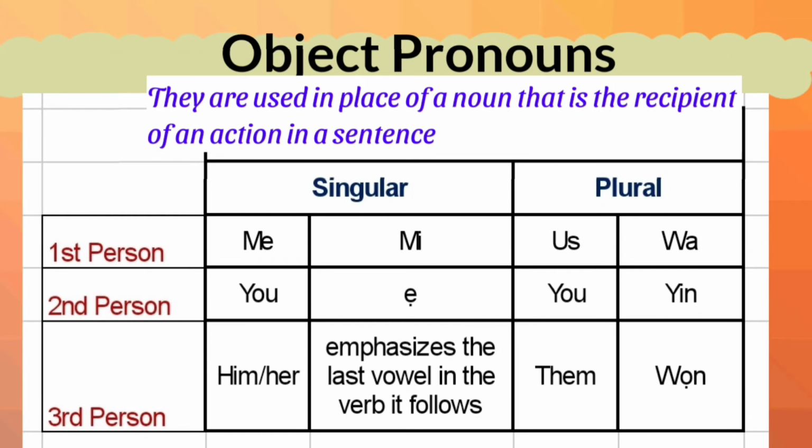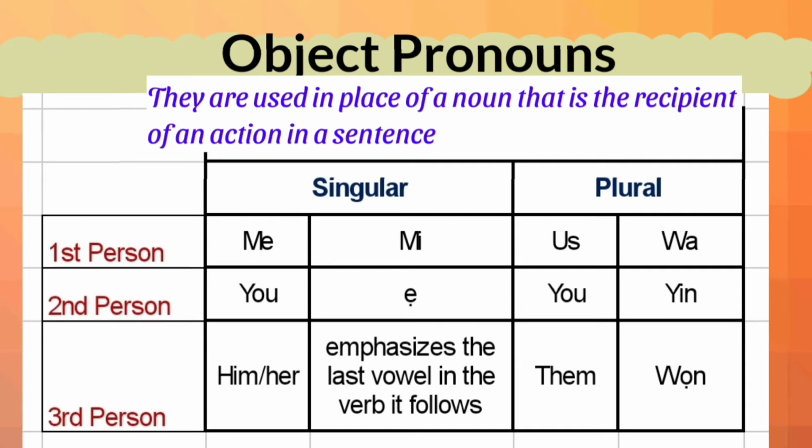Now let's look at object pronouns. They are used in place of a noun that is the recipient of an action in a sentence. For example, Bola gave me a cloth. Me in this sentence is the recipient of the action that the subject, Bola, is performing. So for the first person singular, me is mi. Say it after me, mi.